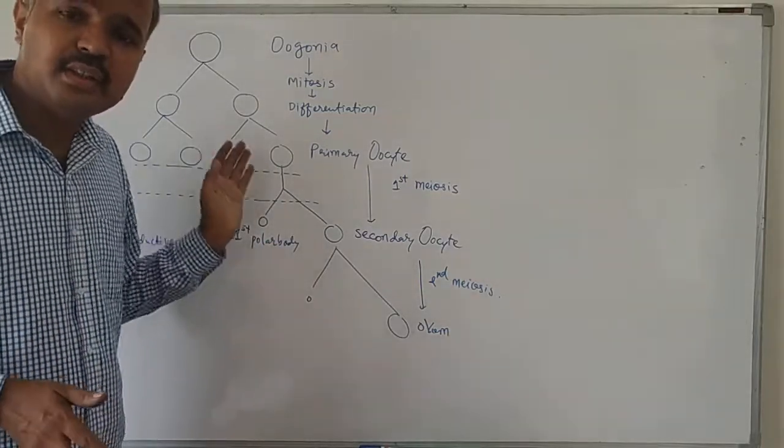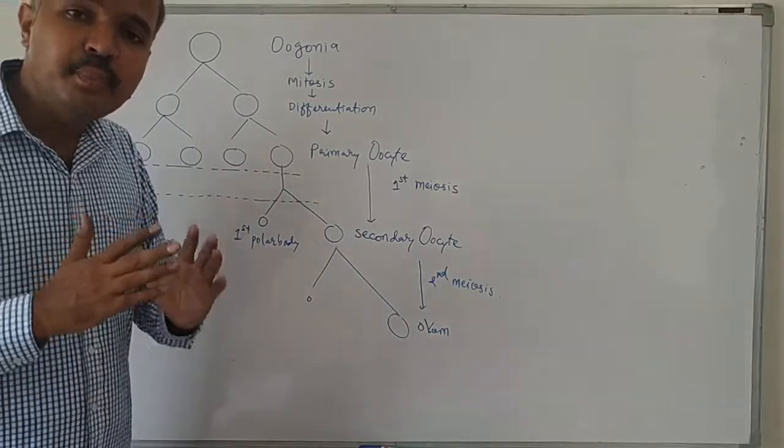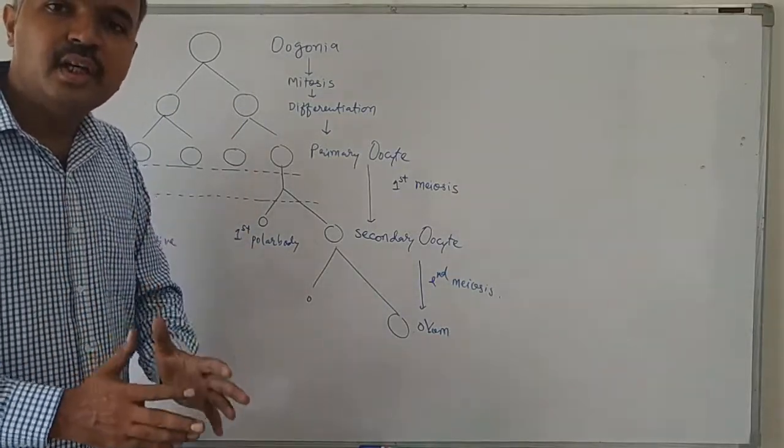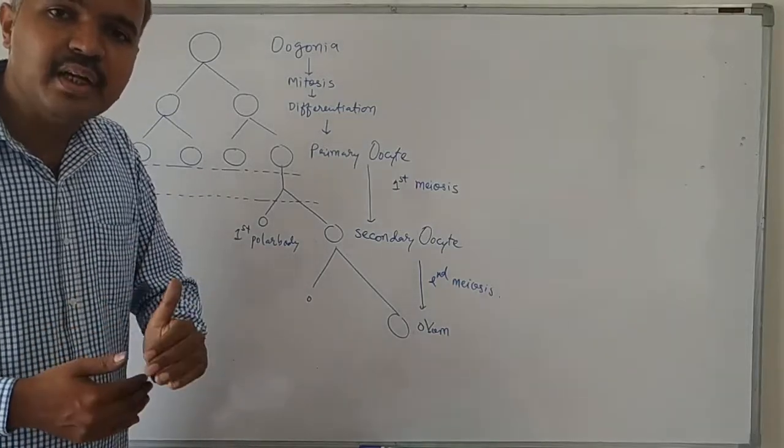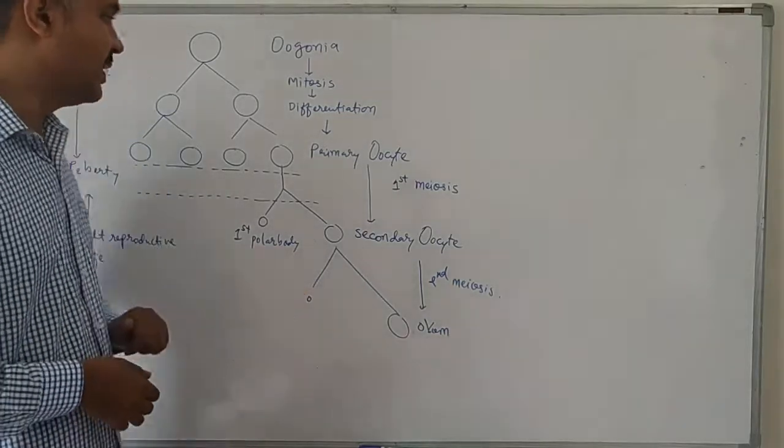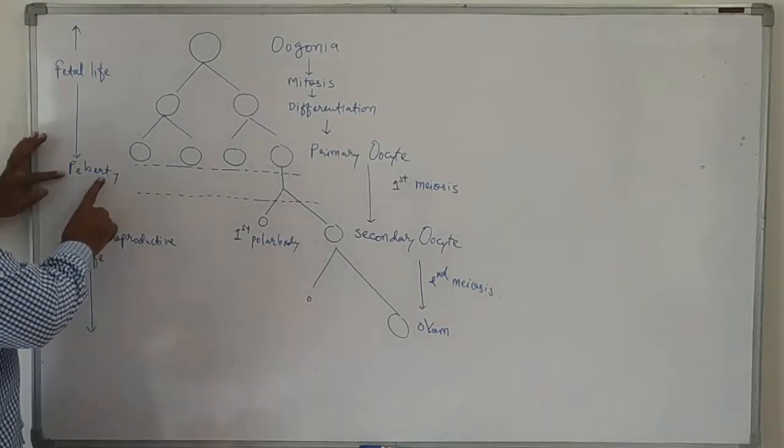The first round of meiosis is paused for 13 to 14 years, and after attaining puberty, it will restart.